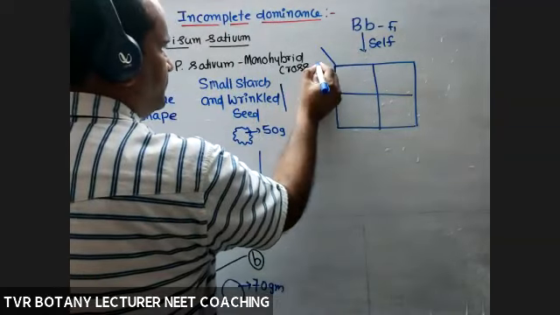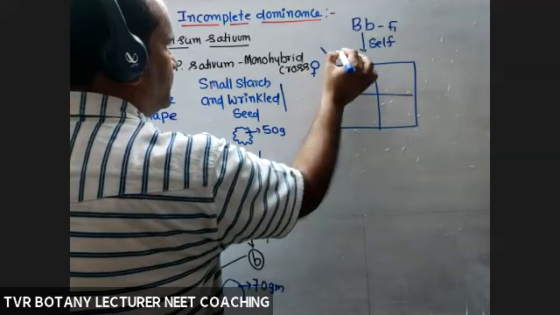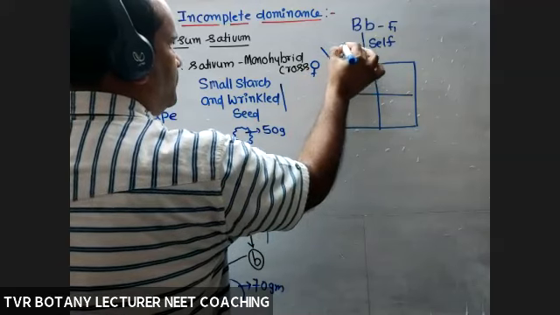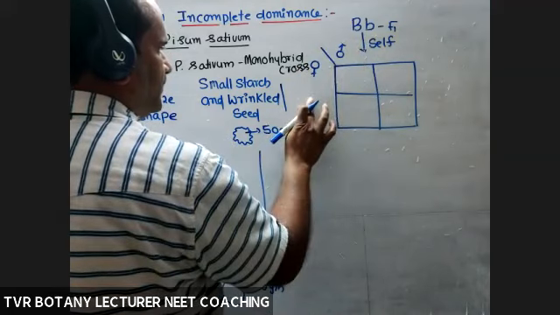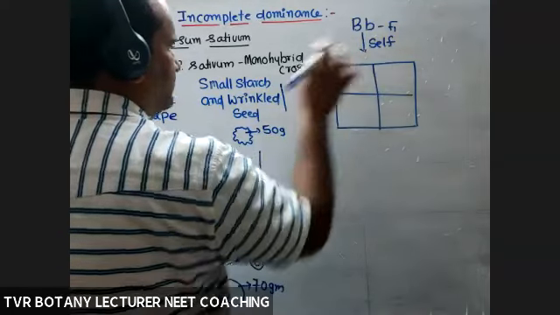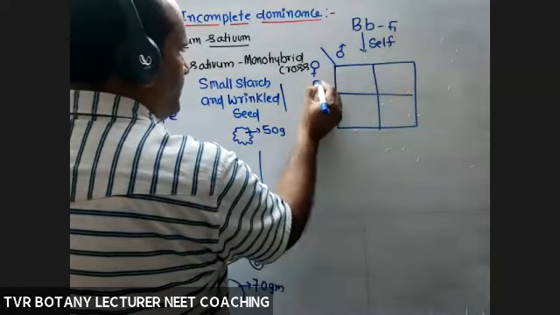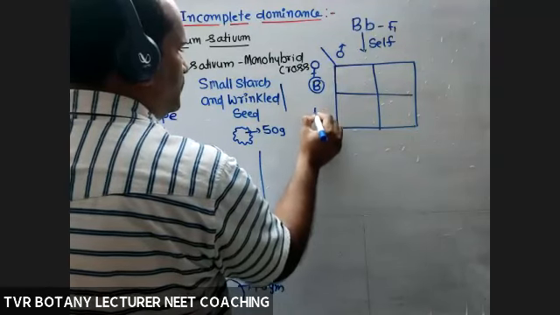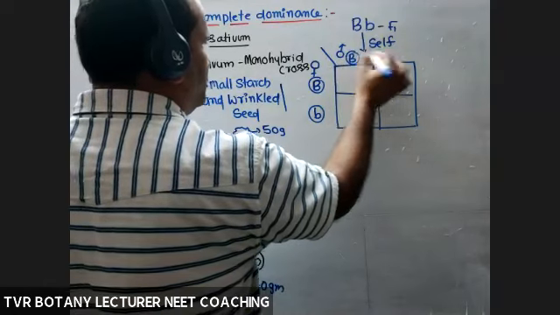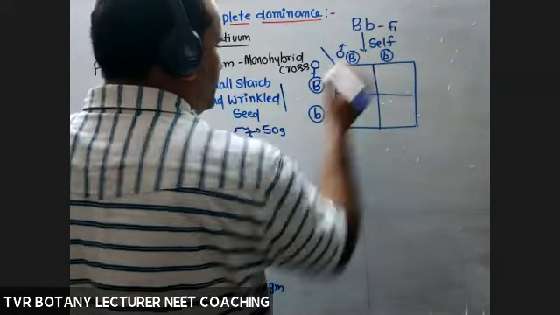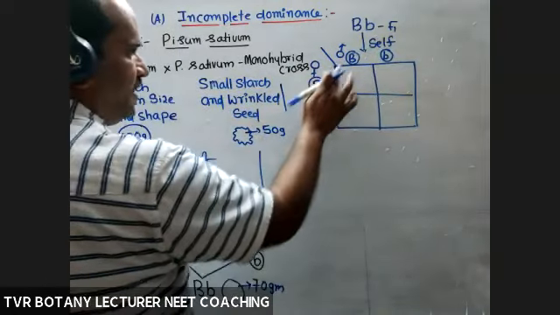This side female gametes, this side male gametes. From this one, two kinds of female, two kinds of male gametes. So capital B, small b, capital B, small b.